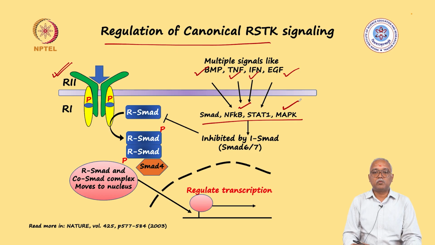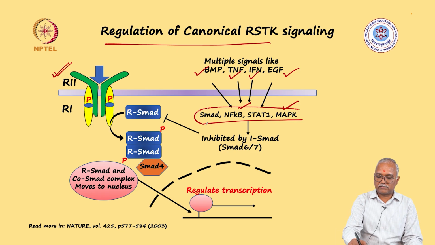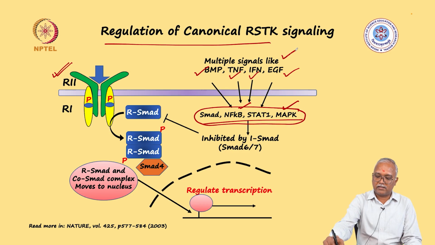This is something which we saw in case of plants getting activated in response to receptor serine threonine kinase activity. So these activities by different signals cause activation of these effector molecules